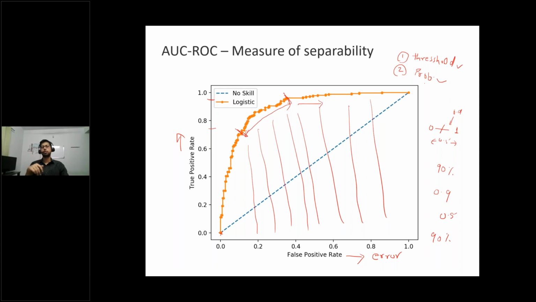In interviews, people ask what is the significance of AUC ROC. One important significance is that it tells you the right threshold value for a classification problem. Another important point is that AUC, the area under the curve, tells you how good your model is, the goodness of your model.